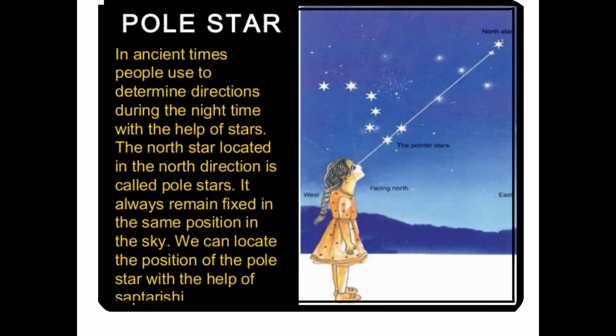Pole star. In ancient times, people used to determine direction during the night with the help of a star. The North Star, located in the north direction, is called the pole star. It always remains fixed in the same position. In the sky, we can locate the position of the pole star with the help of this Saptarishi.